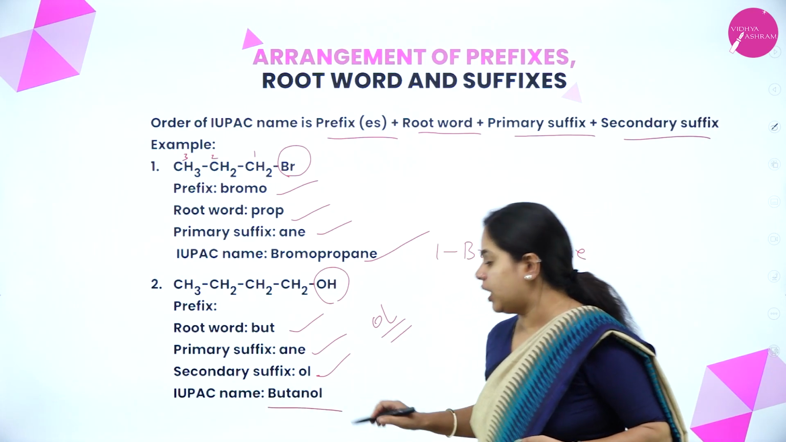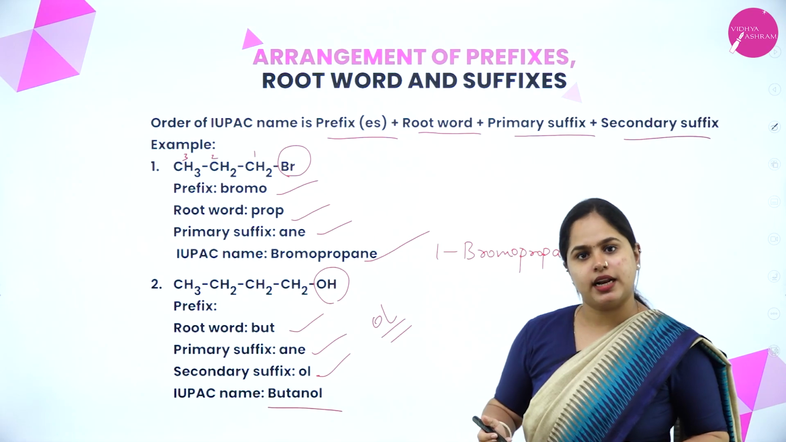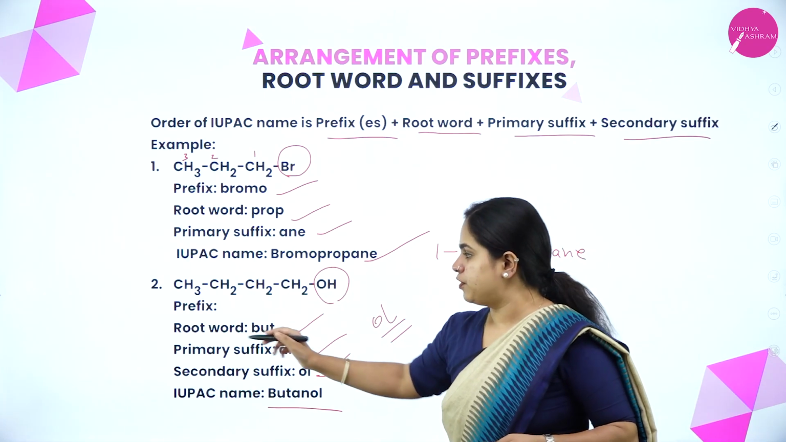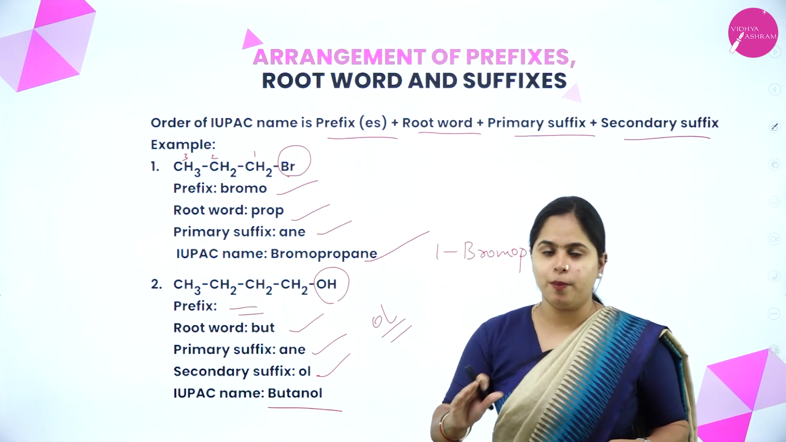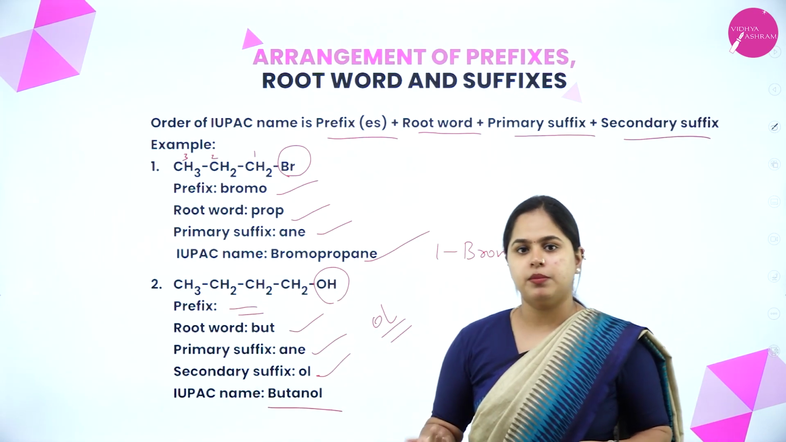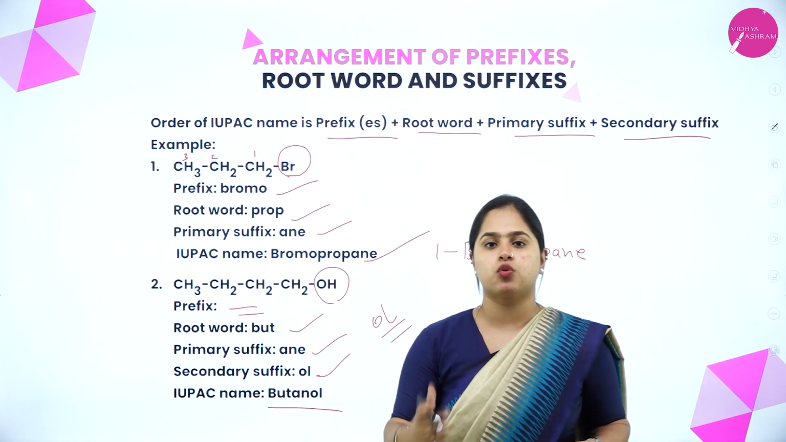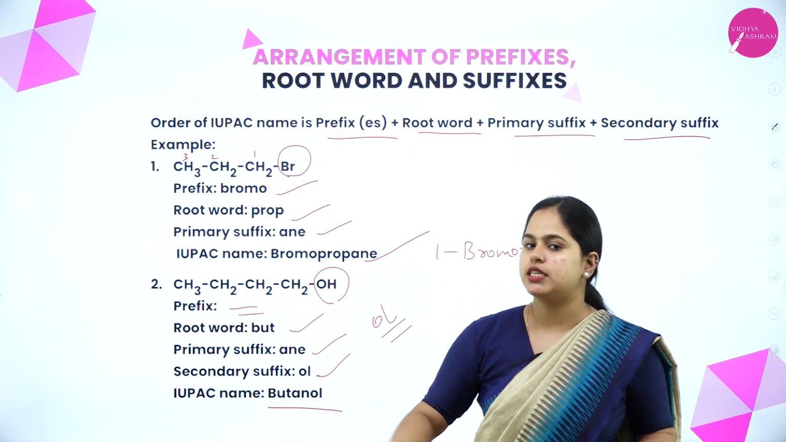So what will be the IUPAC name then? It will be butanol. Because there was no other prefix present here. It is just the root word and the primary and secondary suffix. So I hope the order is clear for you: that is prefix, root word and then primary suffix and secondary suffix.